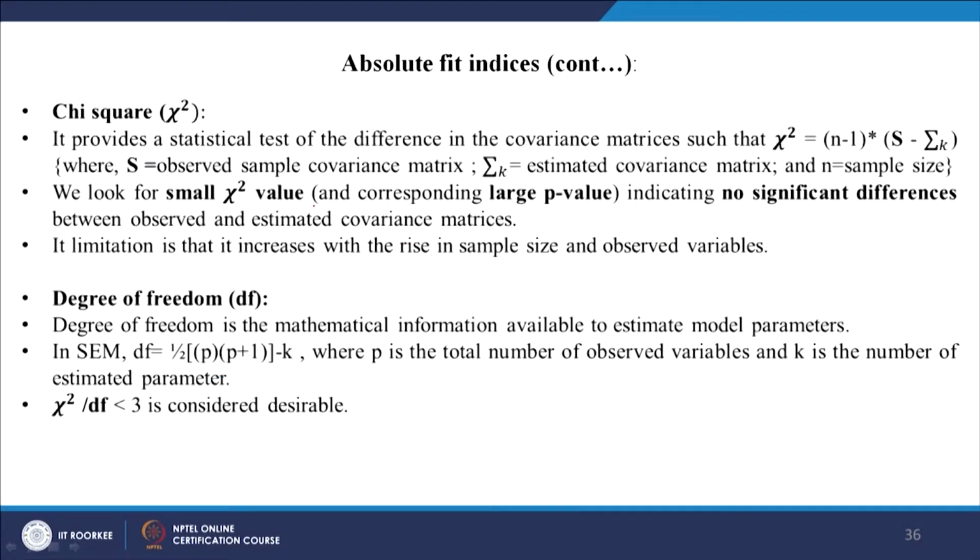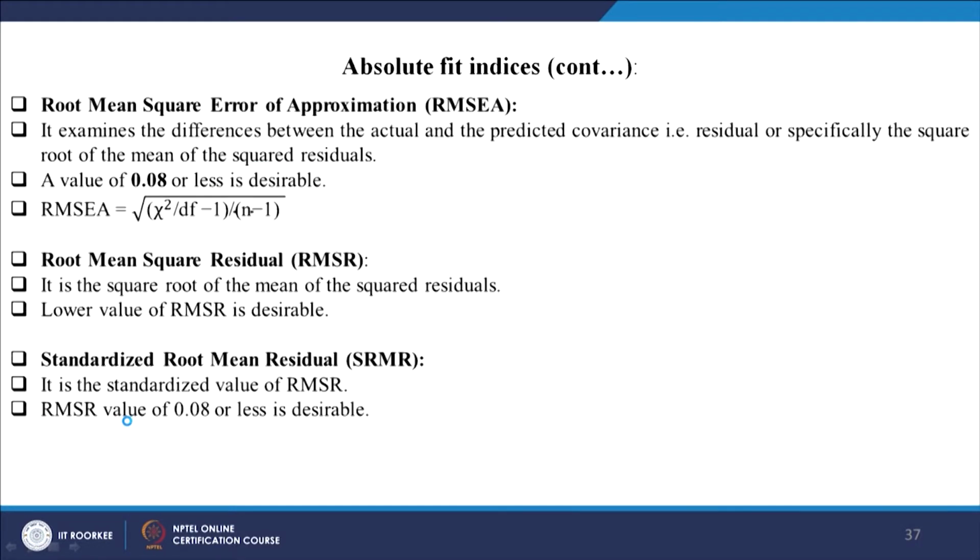Similarly, the chi-square value tells about the difference between the estimated covariance matrix and the observed covariance matrix. We also check the chi-square by degree of freedom, which should preferably be less than 3, as I have mentioned here. RMSEA is another index. It examines the difference between the actual and the predicted covariance model, and a value of 0.08 or less is desirable. You can check the slides later and read slowly how the formula is developed, but at this point let me explain its meaning.